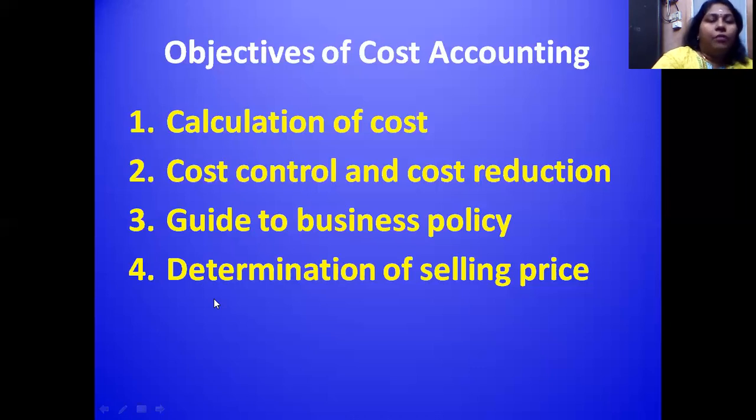And finally, without knowing the cost of production, we cannot set the selling price. After knowing the cost of production only, we will add our margin of profit. So the cost of production plus my margin of profit tells you what is the selling price of my product. So for fixing the selling price, we want to know the cost of production. So these are the main objectives of cost accounting: first one is calculation of cost, second one is cost control and cost reduction, third one is guide to business policy, and fourth one is determination of selling price.